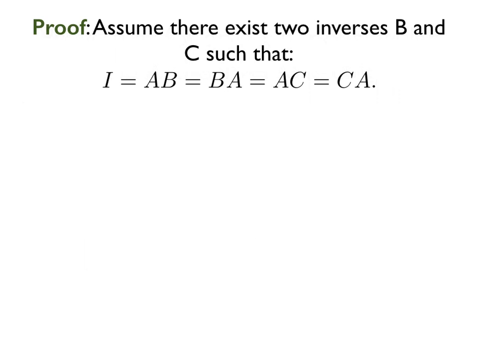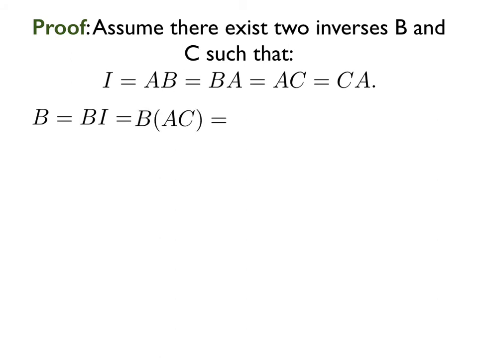If that's the case, then we can assume there exist two inverses, call one B and the other C, such that the identity matrix is equal to AB, which is BA, and that would also be equal to AC, which is CA, because we've assumed that both B and C are inverses of A, and inverses of an n by n matrix do commute. So it must be the case that B is equal to BI, because anything times the identity matrix gives itself back.